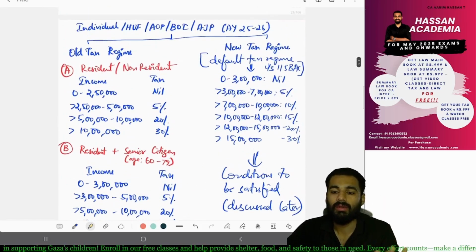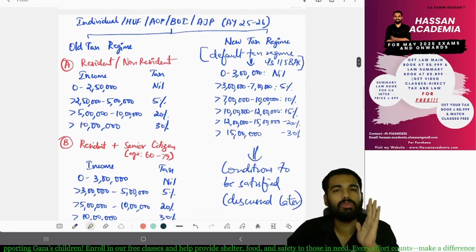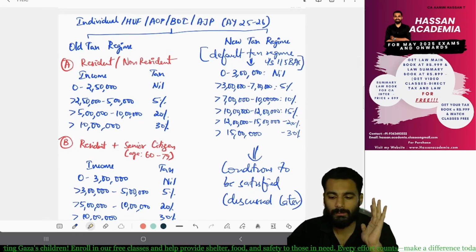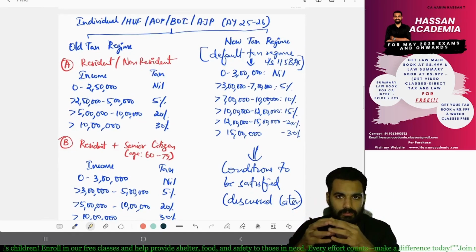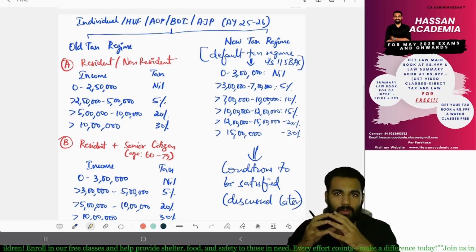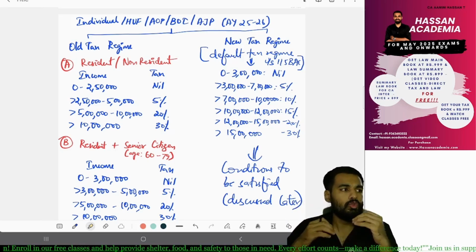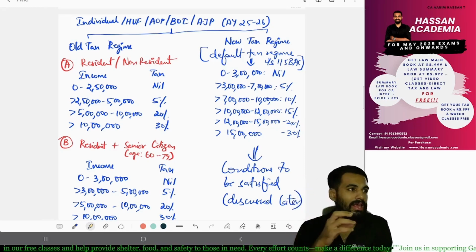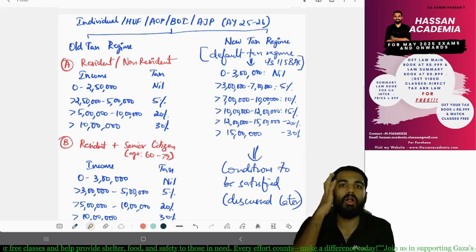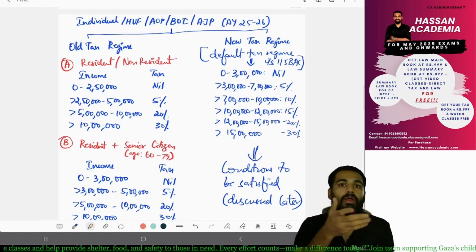Yes, sir. But in case of new tax regime, what is the new tax regime, as we discussed? This is for the Gen Zs and the millennials as well. Those Gen Zs and millennials earn money and immediately spend it on electronic gadgets and food items.